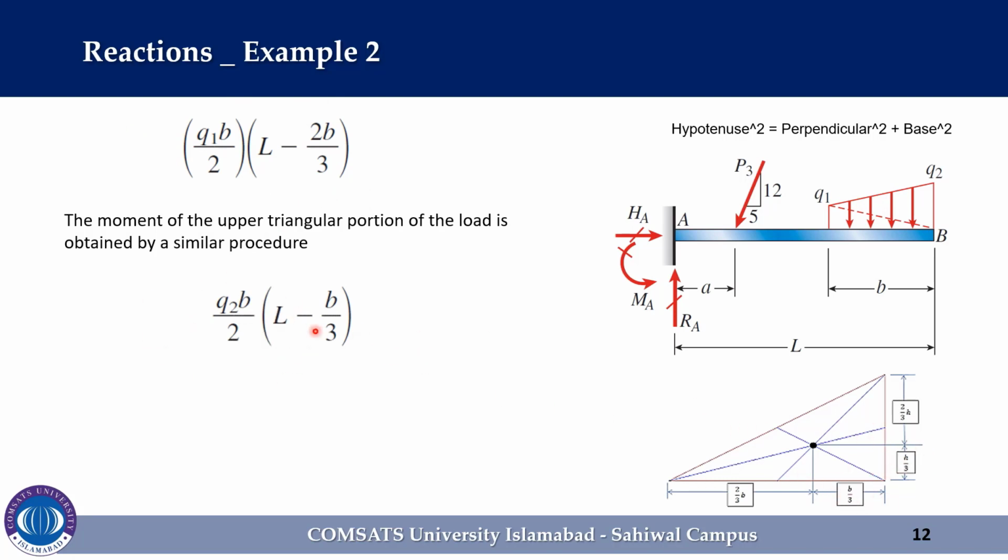And the final equation of moment equilibrium, considering counterclockwise as positive, is M_A minus 12 P3 A/13 minus Q1 B/2 (L minus 2B/3). This expression is actually the moment about point A of the lower triangular part of the load, minus Q2 B/2 (L minus B/3). That is the moment about point A of the upper triangular part of the load.